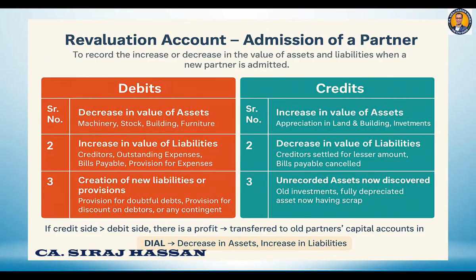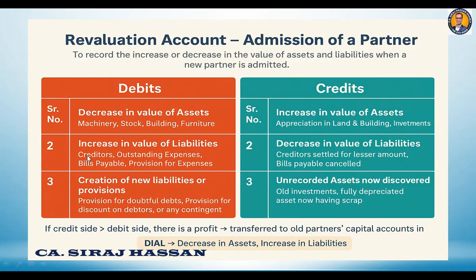On the opposite side, when there is an increase in the value of the asset, for example, land and building appreciation by 10%, 20%, investments value increase, so it's a kind of unrealized profit that will be credited to the revaluation account. After that, we are coming to the liabilities.